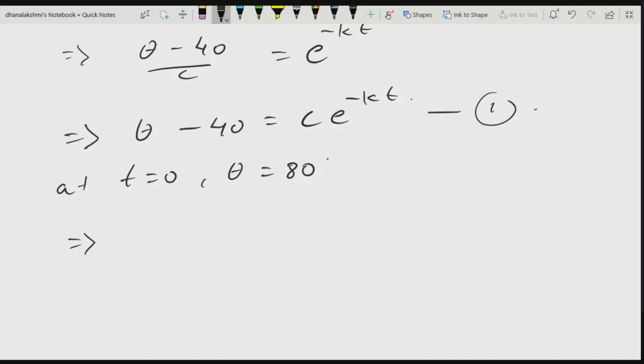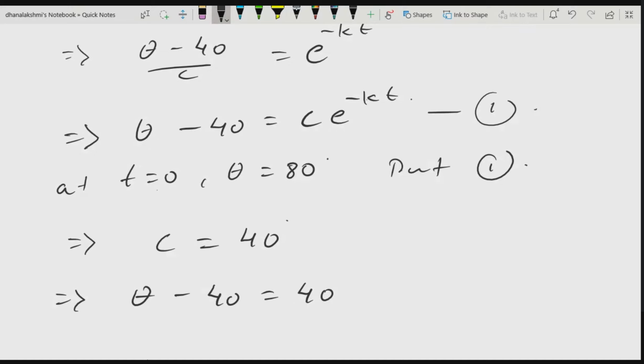Okay, put in 1. So what should be the c value? t is equal to 0 means e to the power 0 will be 1. c is equal to 80 minus 40. So what are you going to get? The c value is 40. Okay, this is one thing. So now our solution is theta minus 40 is equal to 40 times e to the power minus kt.